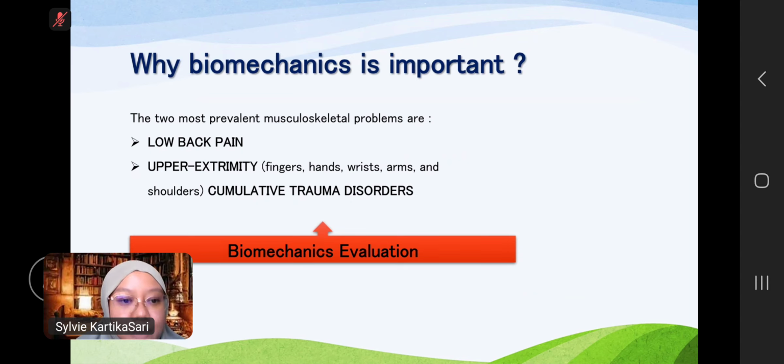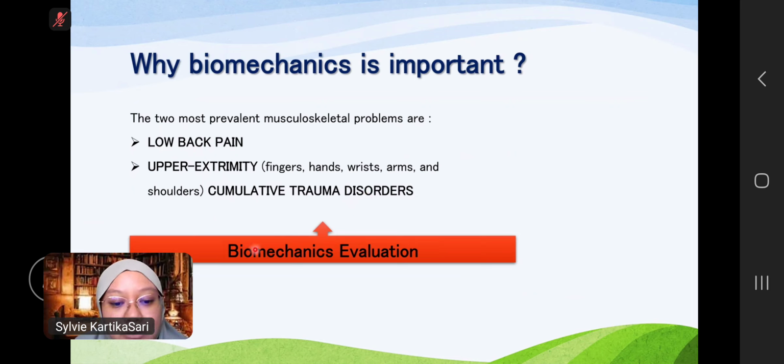The two most prevalent musculoskeletal problems are these. The most prominent problem is low back pain, which we will study. And upper extremity problems like the fingers, hand, wrist, and shoulders, which we call cumulative trauma disorders, or CTD.